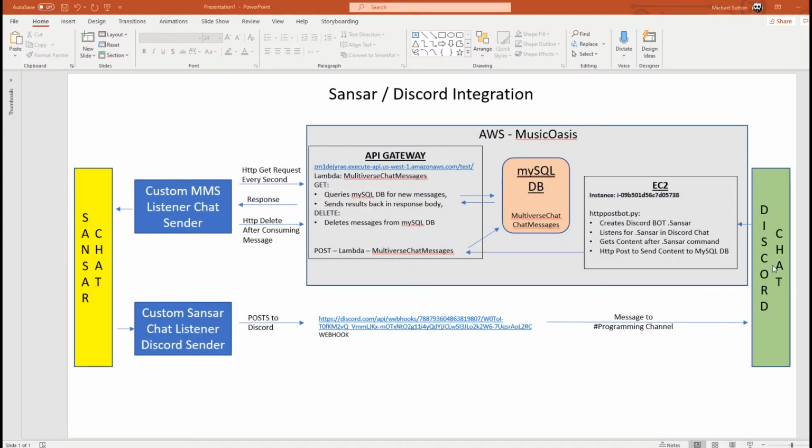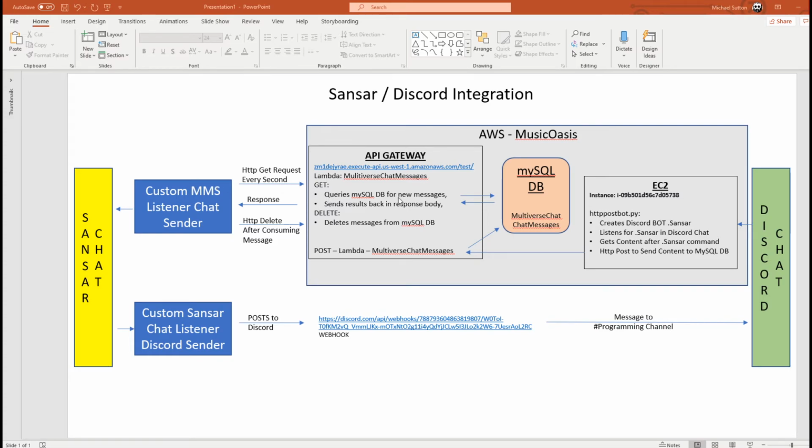Again, with the same thing, I send both the chat message and who sent it, so it puts a person's name, a colon, and the message that was typed in Discord. So basically, there's this listener running, this polling program every second, and it can be throttled to whatever, but it's configured to throttle to a second now.